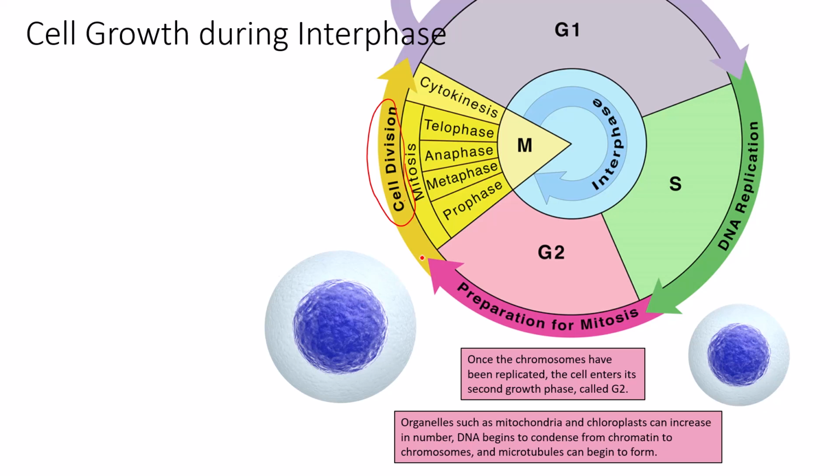When it enters M phase, which is this portion of the cell cycle right here, the cell will be as large as it will ever be. Through M phase, which is a cell division, this large cell will divide and will produce the two small cells, which again enter the next round of the cell cycle, which is G1.